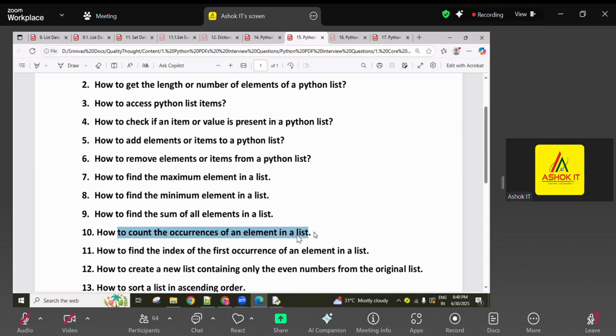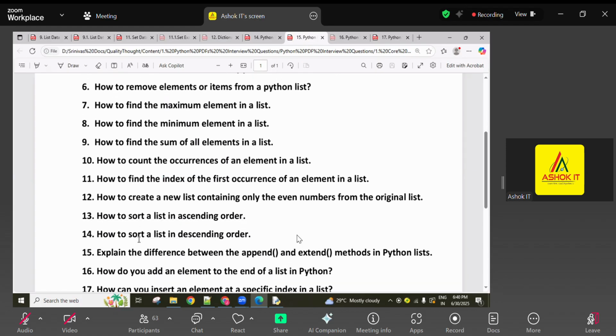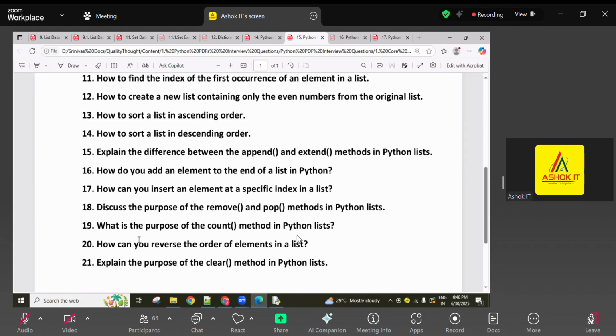How to count the occurrences of an element in the list? We can find out using the count function. How to find the index of the first occurrence of an element? Using the index function. So see here, a lot of questions are given. How to sort a list in ascending order, how to sort a list in descending order. Come on, let me know the syntax. How to sort a list in descending order. 14th question. In the chat box, give a reply.